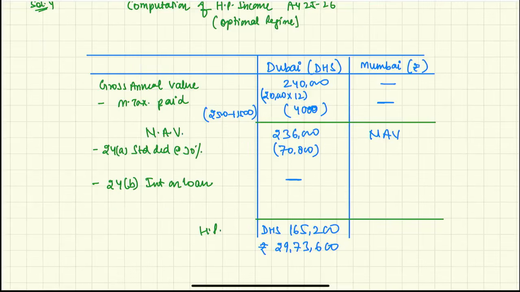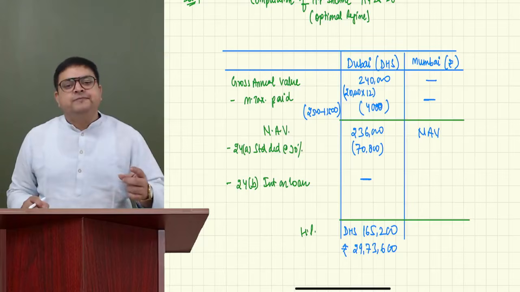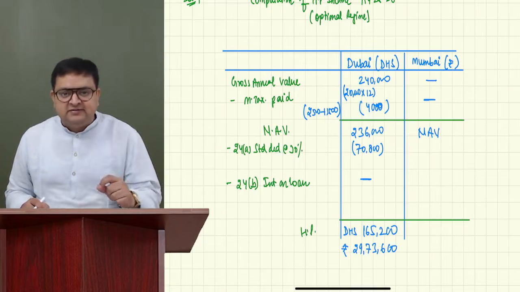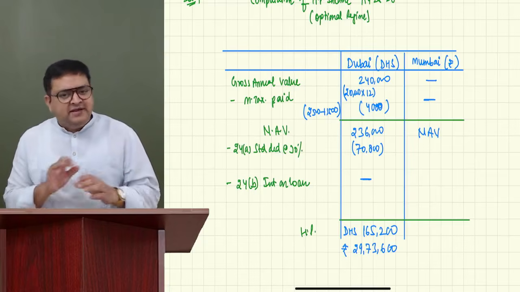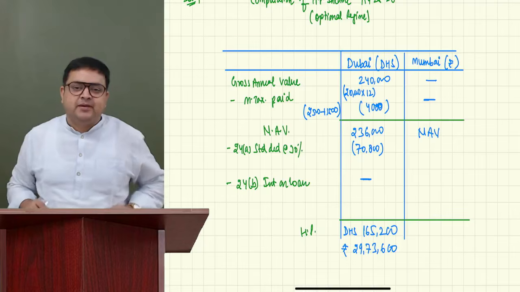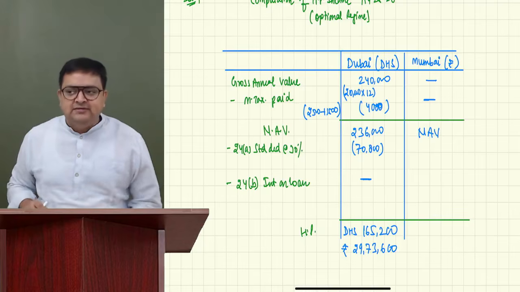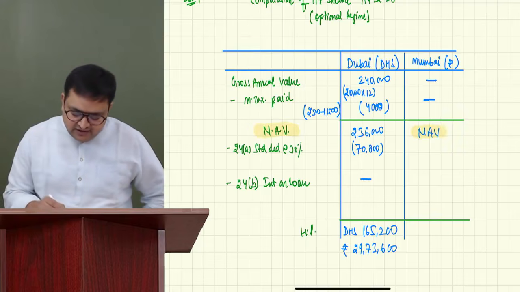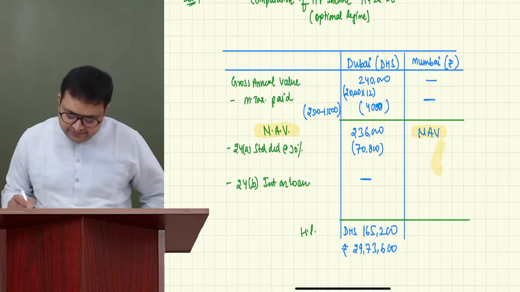In your examination, if the examiner is still confusing you that for self-occupied property, the assessee has paid municipal taxes, what we need to do of these municipal taxes? Nothing. Municipal taxes are not allowed in self-occupied property because the starting point is NAV, so it should be nil.